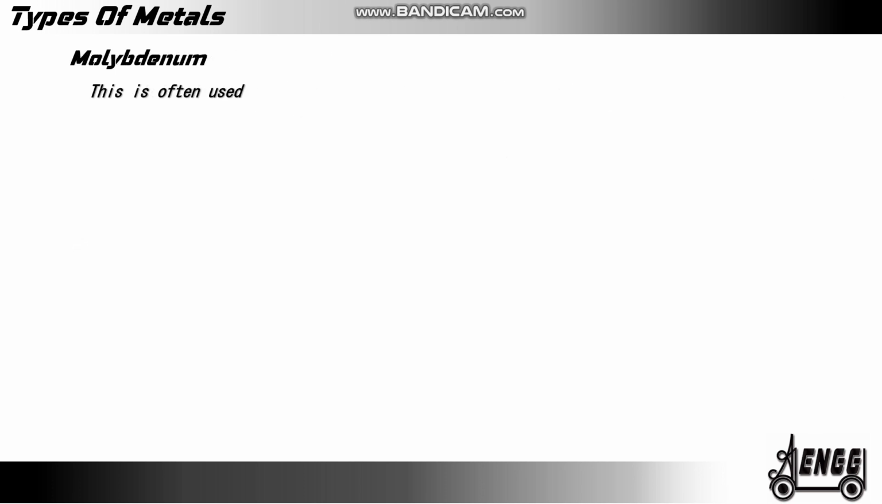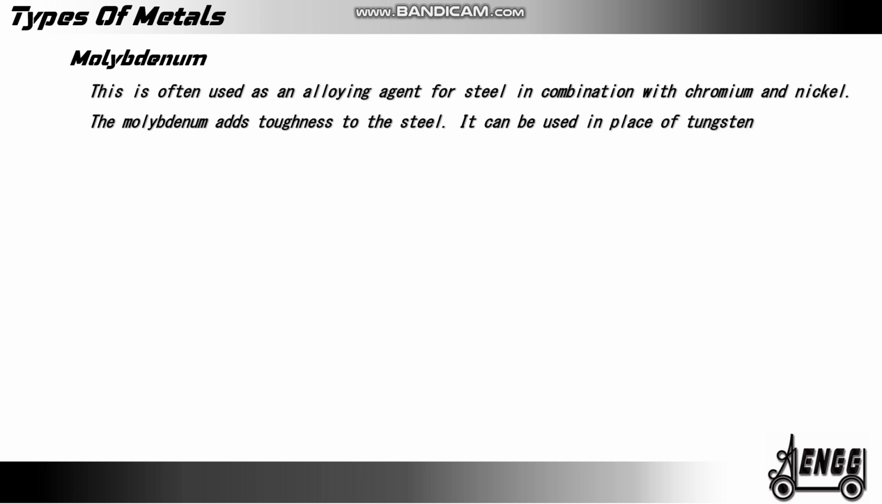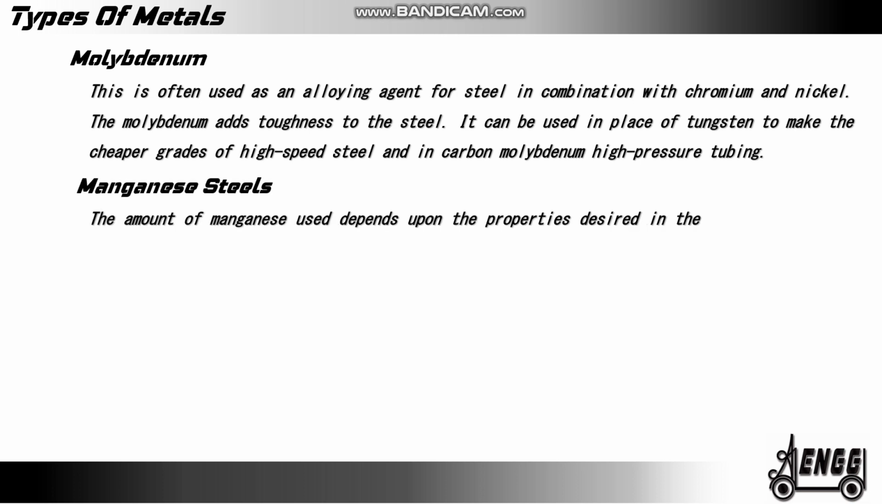Molybdenum. This is often used as an alloying agent for steel in combination with chromium and nickel. The molybdenum adds toughness to the steel. It can be used in place of tungsten to make the cheaper grades of high-speed steels and in carbon molybdenum high-pressure tubing. Manganese steels. The amount of manganese used depends upon the properties desired in the finished product.